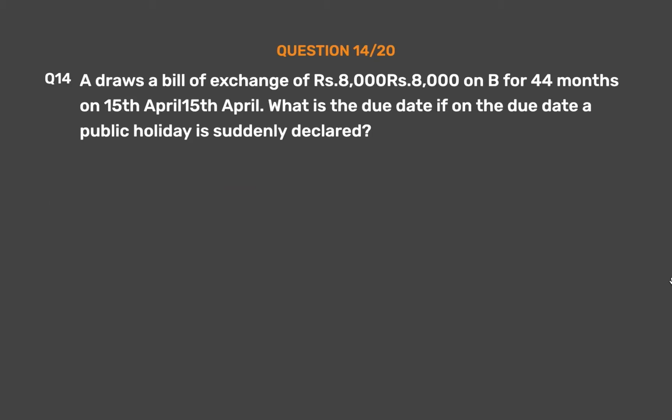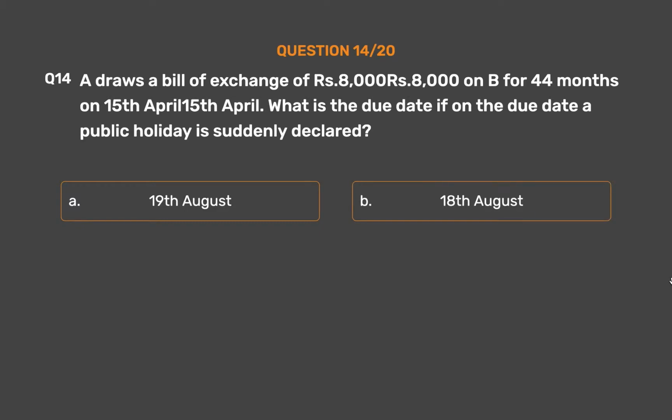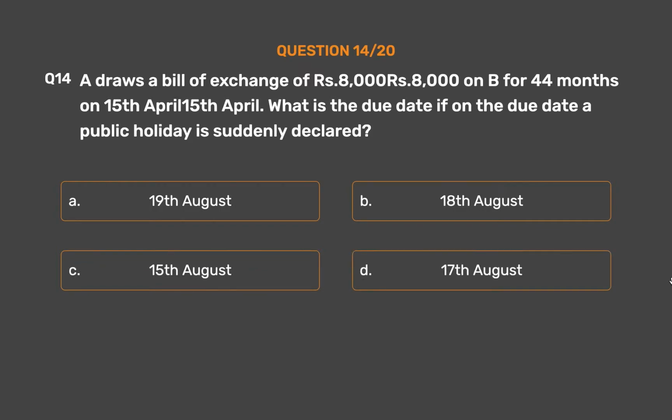A draws a bill of exchange of Rs 8,000 on B for 4 months on 15th April. What is the due date if on the due date a public holiday is suddenly declared? Option A, 19th August. Option B, 18th August. Option C, 15th August. Option D, 17th August. The correct answer is option A, 19th August.